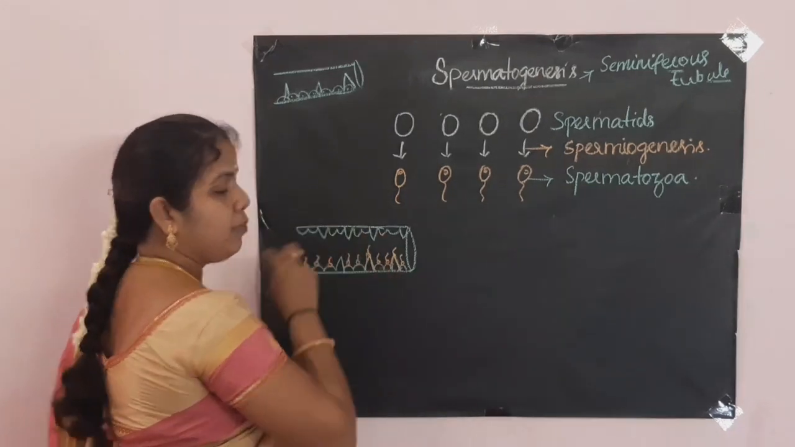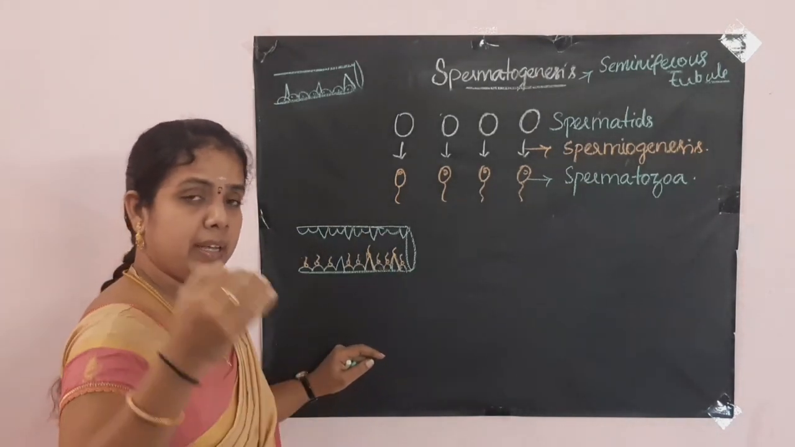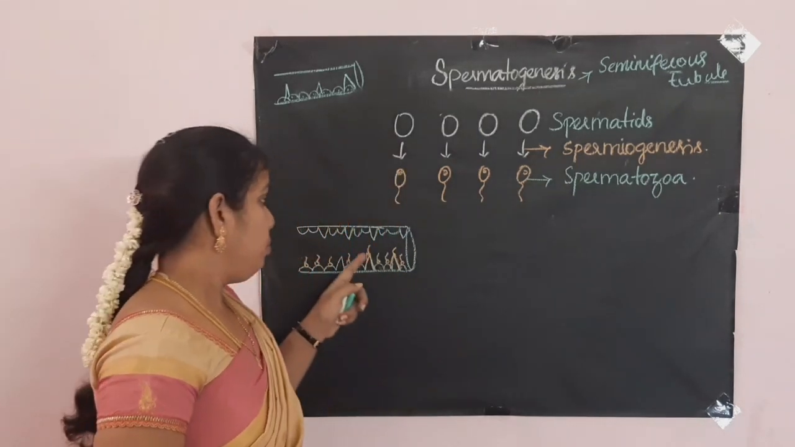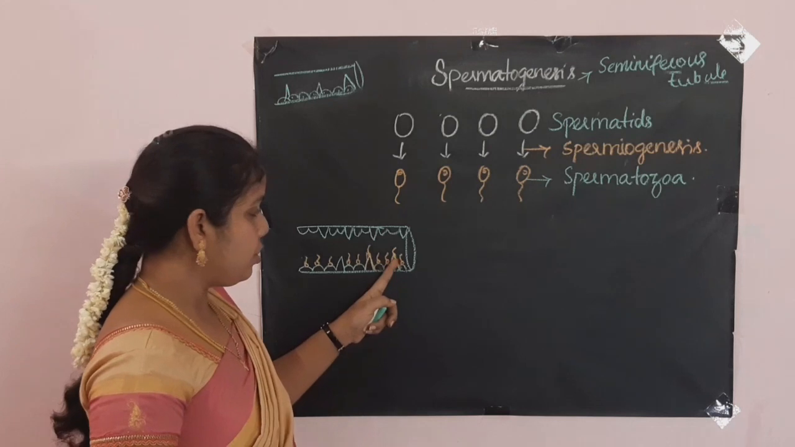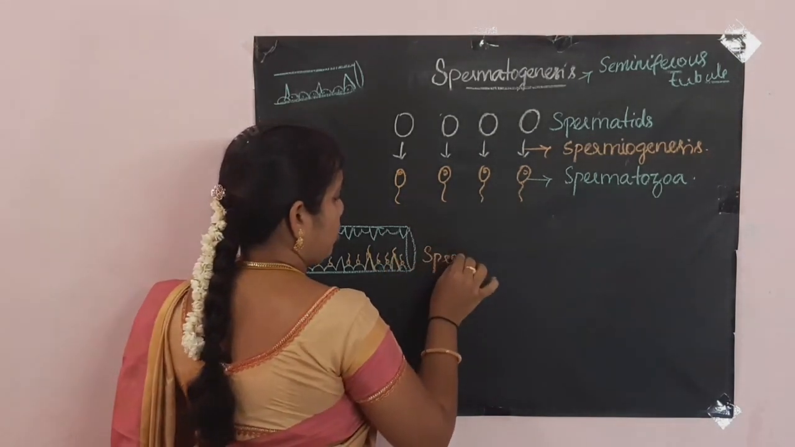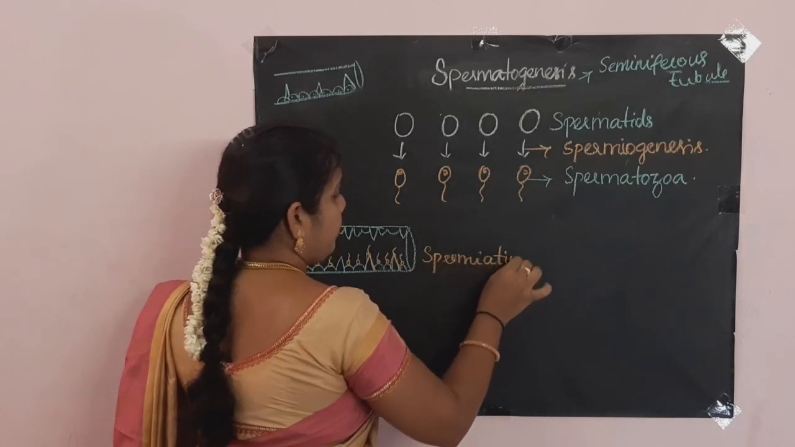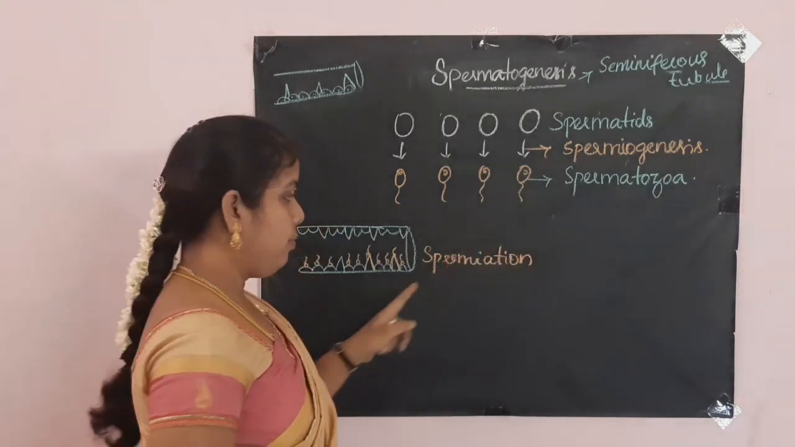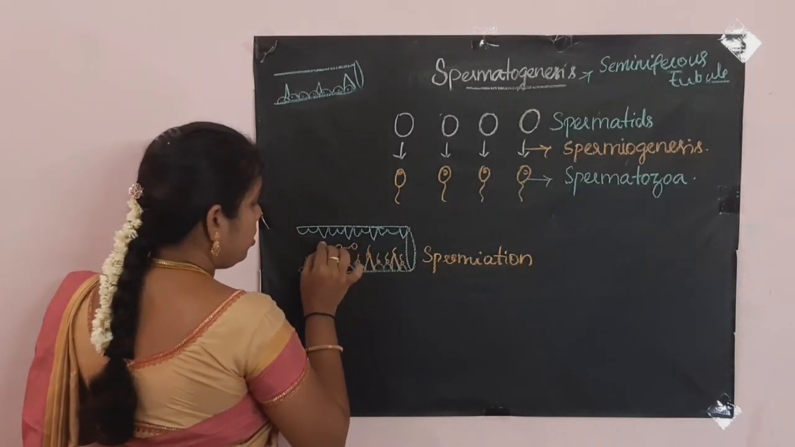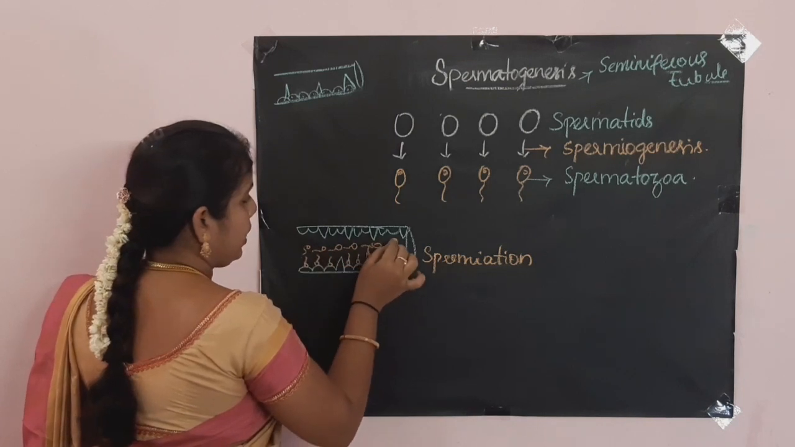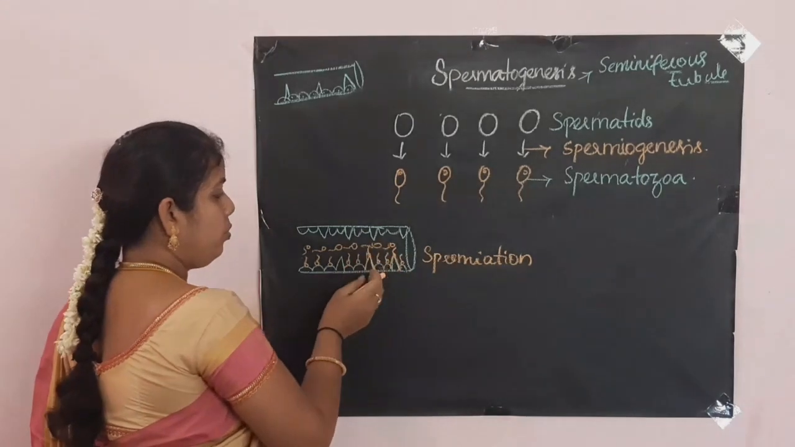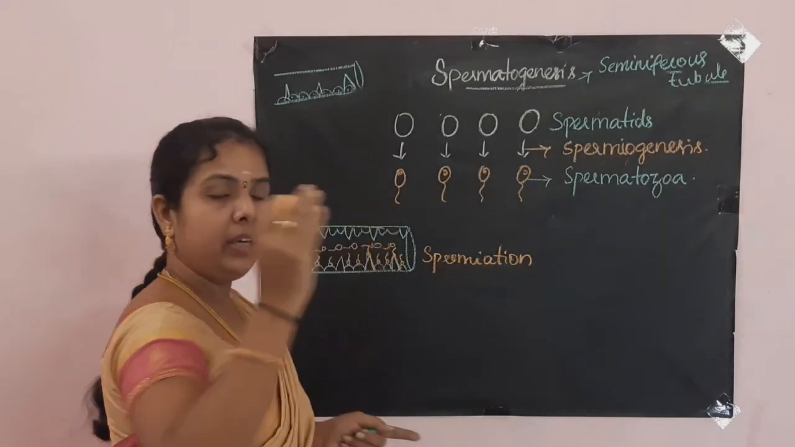Now they have to be released from the Sertoli cells and go into the other part. That releasing of mature spermatozoa from the Sertoli cells is called spermiation. Spermiation is the process of releasing mature spermatozoa from the Sertoli cells, because they have to move into the lumen of the seminiferous tubule. Lumen means a cavity, an empty cavity inside the tubule. So they have to move from here to here so that they can reach all the other parts.